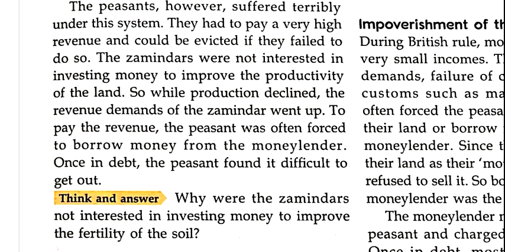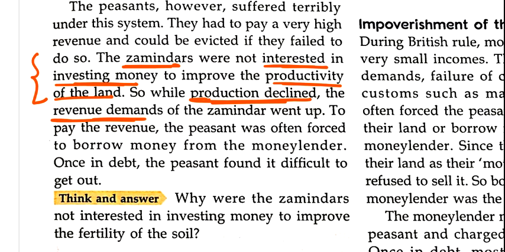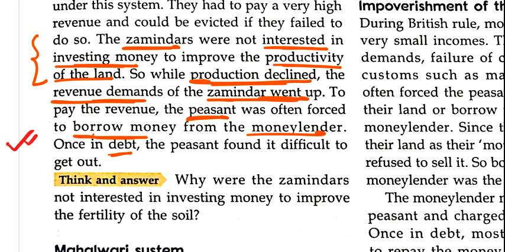Clear? Even the zamindars were not interested in investing money to improve the productivity of the land. So zamindars did not want to invest in their land. Why? Because if production declined, the revenue demand of the zamindar went up, and in order to pay the revenue, these peasants had to borrow money from moneylenders, and once they took this debt, they found it very difficult to repay the amount. Clear? So we have completed the permanent settlement.